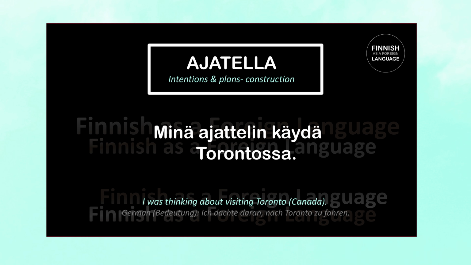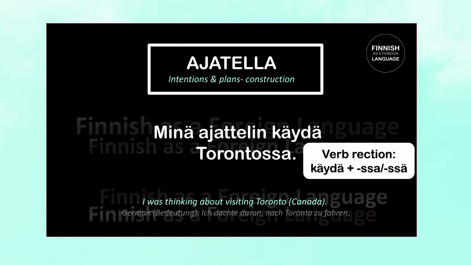Let's go step by step. Minä means I. Ajattelin is the first person singular past tense of ajatella. So ajattelin means I thought. Käydä has several meanings, but here it means to visit. And Torontossa is the inessive case of Toronto, which is Toronto in English, a city in Canada. So here we use the verb ajatella in order to express our intention to visit Toronto. Minä ajattelin käydä Torontossa. I was thinking of visiting Toronto.